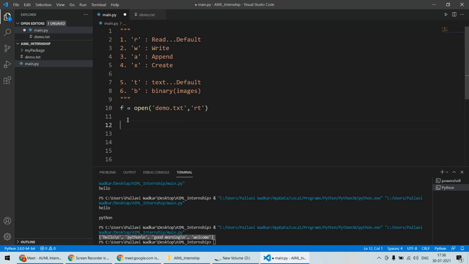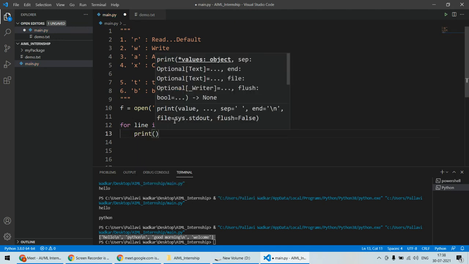So for that you write for and you create a variable. Mostly we have used x as a variable, but I'll suggest always using a specific variable name as per the application. So now I'm using line as a variable name: for line in f. F means this file object. And then print line. So it will print each and every line in this case.